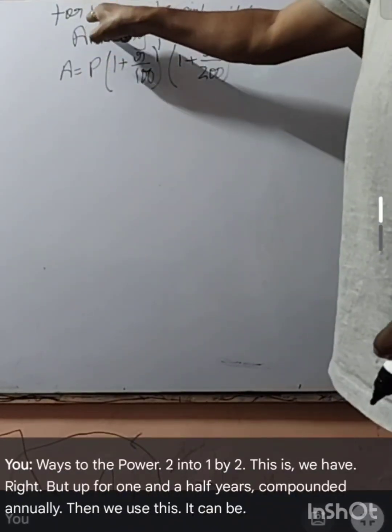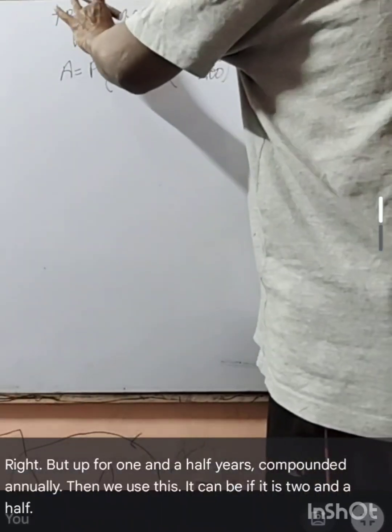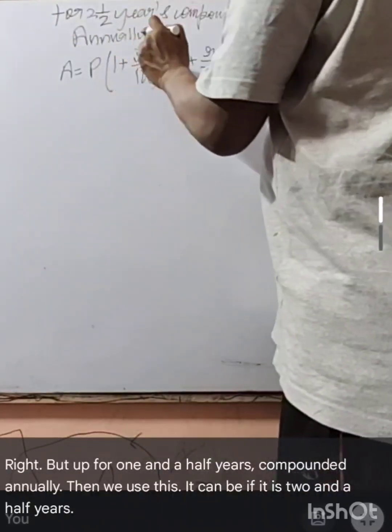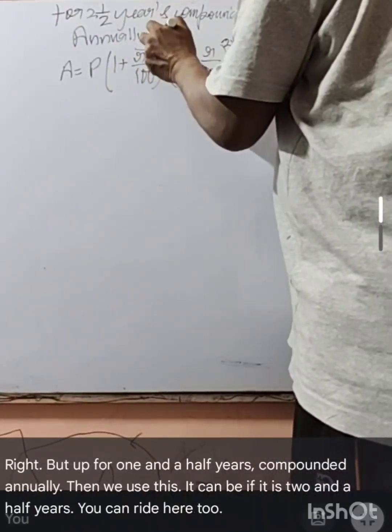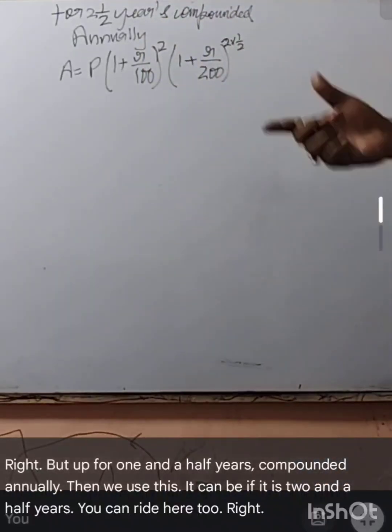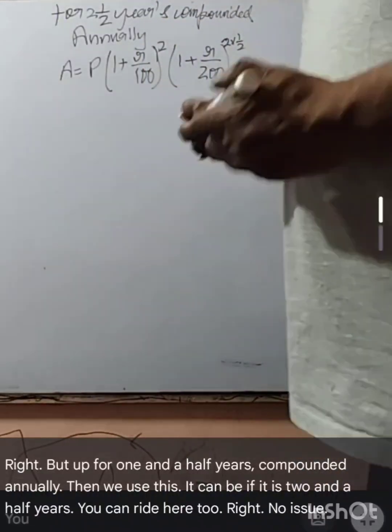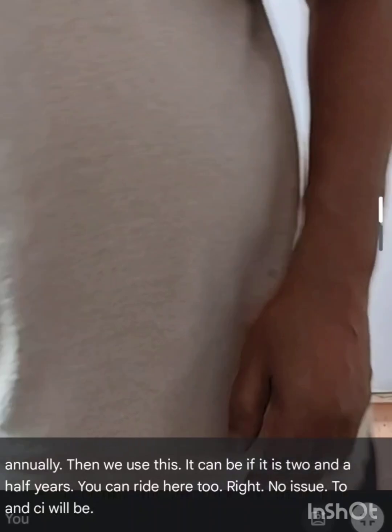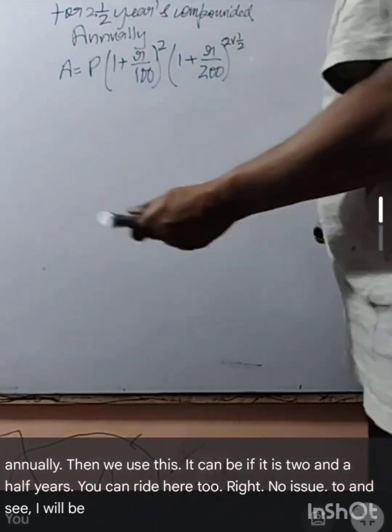It can be, if it is 2.5 years, you can write here 2, right? No issue. And CI will be the same.